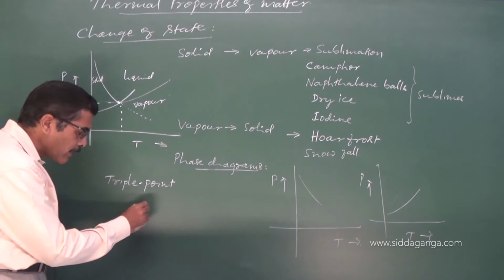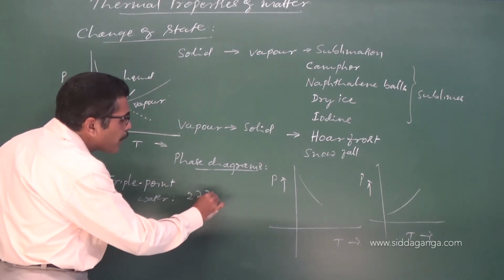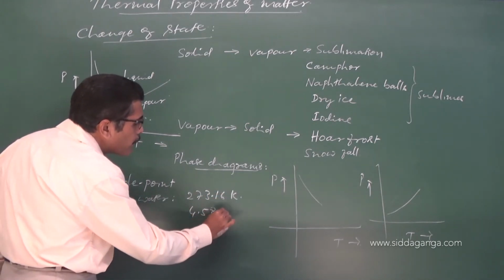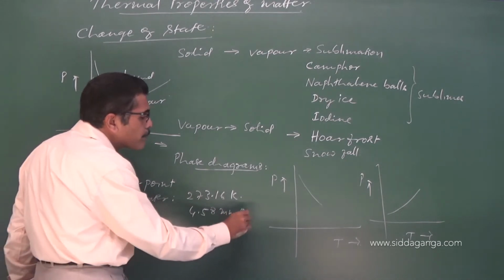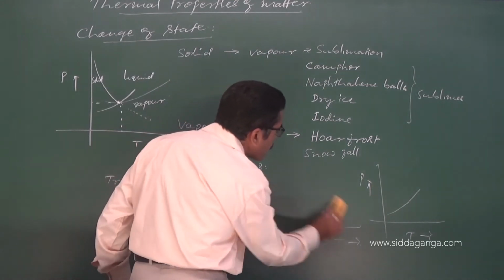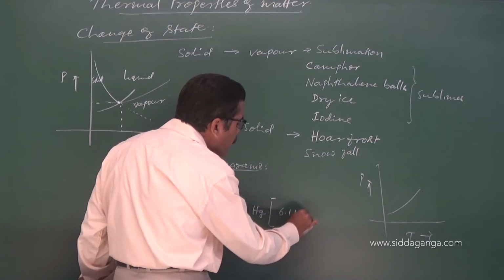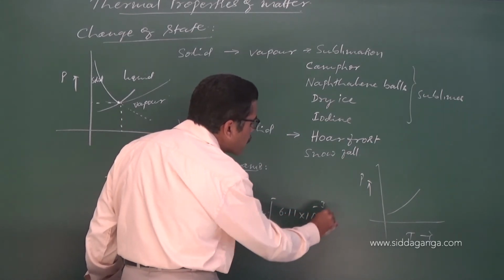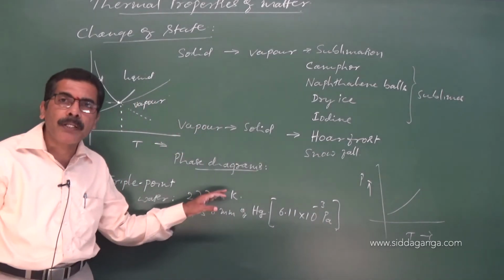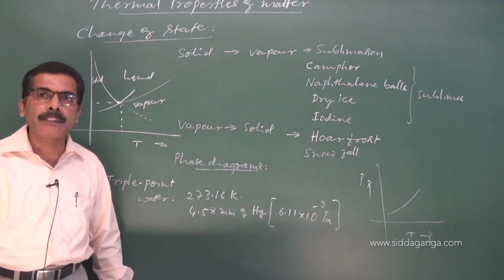If you take water, it is 273.16 Kelvin at 4.58 millimeter of mercury, or if you express it in terms of Pascal, 6.11 into 10 raised to minus 3 Pascal. At this particular pressure and temperature, all the three phases coexist in thermal equilibrium. That is the triple point.